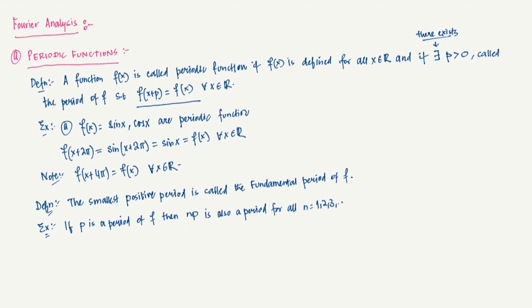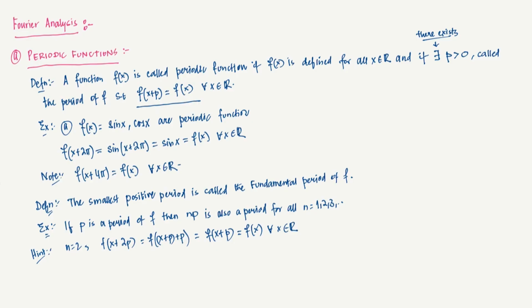So how do you prove it? If you want to show it for n equals 2, just a small hint: f of x plus 2p, you can write as f of x plus p plus p. Now since it is of period p, x plus p will be acting as x here, so it will be f of x plus p, which again in turn becomes f of x, for all x in R. So basically f of x plus 2p equals f of x for all x in R, and hence you can also show that this is true for any n in a similar manner.